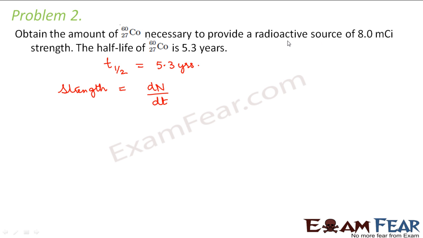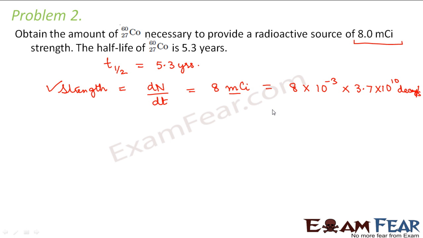Because it is talking about the radioactive source strength, which is measured in Curie, it is basically talking about the activity of the sample. So strength is equal to dN by dt, that is equal to 8 millicurie. So we can convert this 8 millicurie into the SI unit, that is becquerel. So this will be 8 into 10 to the power minus 3 into 3.7 into 10 to the power 10 becquerels, or you can also write it as these many decays per second.